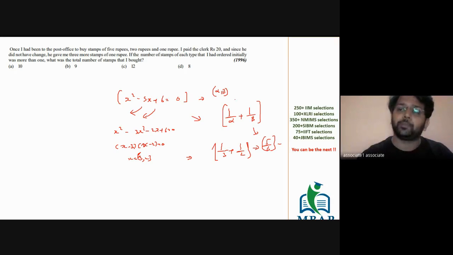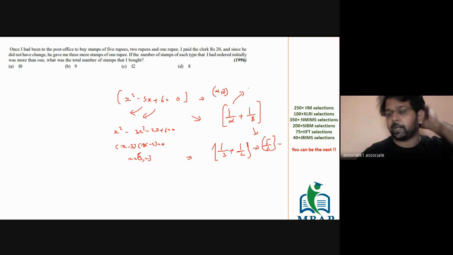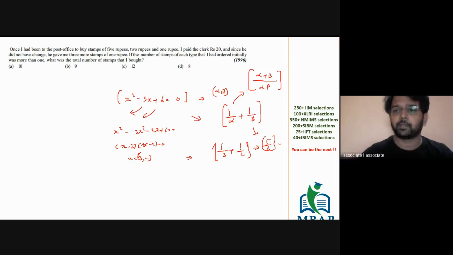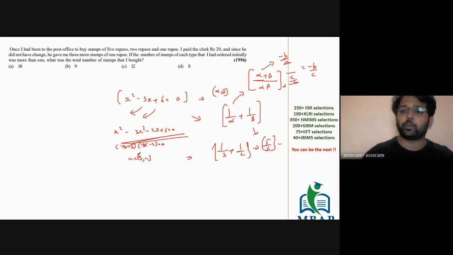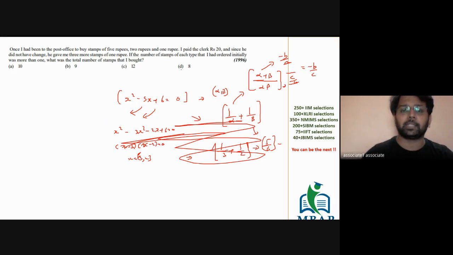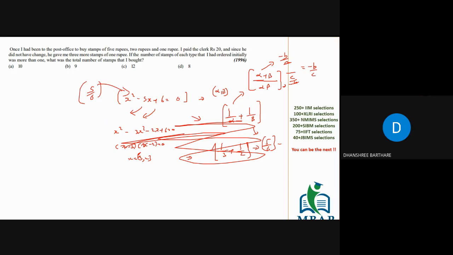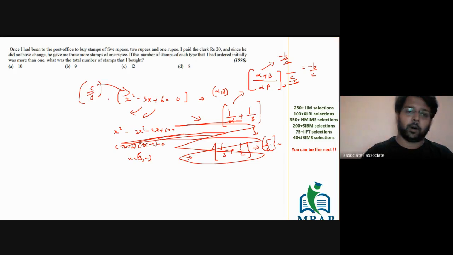But the other way around, if you have to solve this expression 1 by alpha plus 1 by beta, this is nothing but the denominator will be alpha beta and the numerator will be alpha plus beta. What you have learned, this is the sum of roots which is given by minus b by a, and this is the product of roots which is given by c by a. So basically a will get cancelled, the final answer is going to be minus b by c. If you do it like this, the answer is going to be plus 5 by 6. On the other hand, if you have 1 by alpha plus 1 by beta plus 1 by gamma now, right?